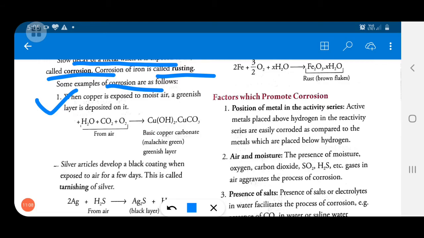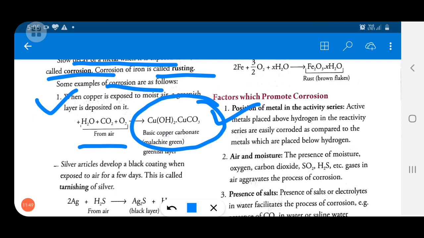This is very important. When copper is exposed to moist air, which can be a mixture of H2O, CO2 and oxygen, a greenish layer is deposited on copper, which is copper hydroxide and copper carbonate. So this is the greenish layer. If you are asked what is the tarnishing of copper, you have to write this formula, Cu(OH)2 and CuCO3, that is copper hydroxide and copper carbonate. Is it clear to everyone? You can write this in your notes also.